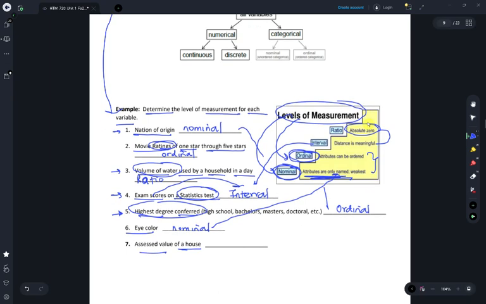And the assessed value of a house. Well, that would be a numerical variable, which could be at either the interval or ratio level of measurement. So take note of the assessed part, which means it has been assessed. If it is $0, does it mean that you have an absolute 0 here, a case where the 0 indicates no price, no value, no house? Well, if it has been assessed to be 0, that means probably you're getting it for free.